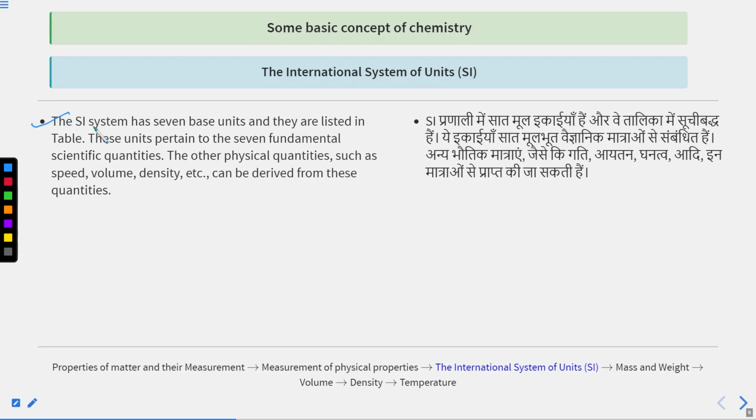The SI system, the International System of Units, has 7 base units. So we have to learn these 7 base units, and I will show you the table. These units pertain to the 7 fundamental scientific quantities. The other physical quantities such as speed, volume, density can be derived from these 7 base quantities.